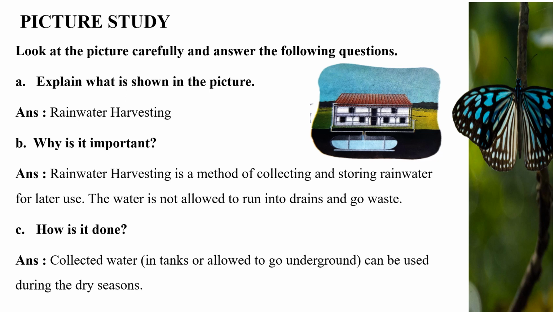Look at the picture carefully and answer the following questions. A. Explain what is shown in the picture. Answer, rainwater harvesting. B. Why is it important? Answer, rainwater harvesting is a method of collecting and storing rainwater for later use. The water is not allowed to run into drains and go waste. C. How is it done? Answer, the collected water is stored in tanks or allowed to go underground and can be used during the dry season.